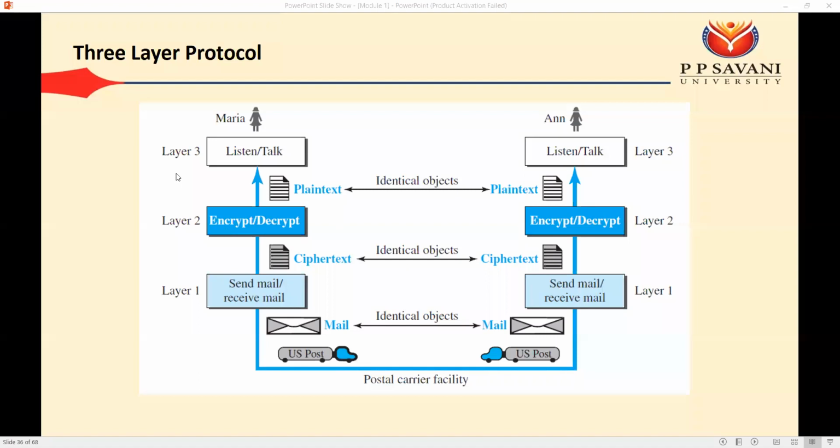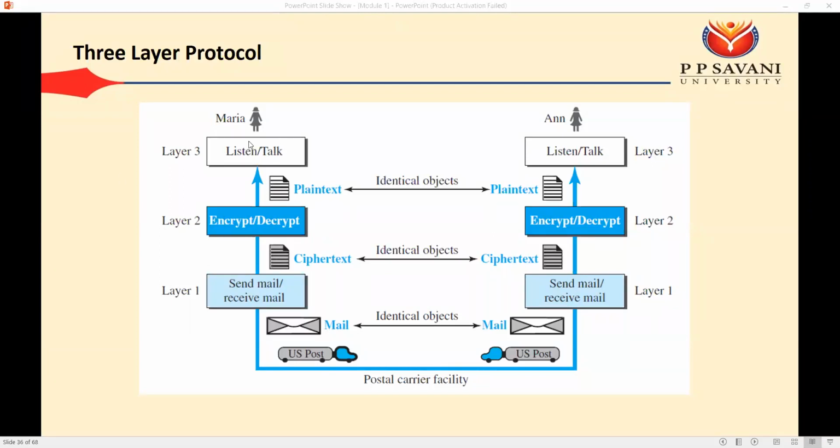Okay, layer 3 ના protocol let's say જે listen talk છે. So આ જે layer 3 નું જે task છે, એમાં જે આપણે change કરવું હોય કંઈ પણ, that we need to modify only at layer 3. Same way encrypt decrypt છે. આની જગ્યાએ if you want to apply some other security procedure, then we need to apply it only at layer 2. So for example, in this complex procedure, if you want to modify something, then we need to worry about only the particular layer.